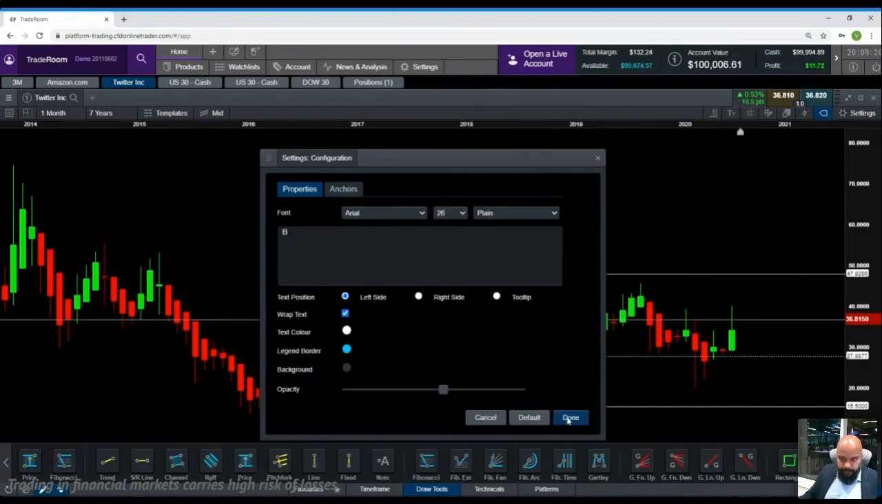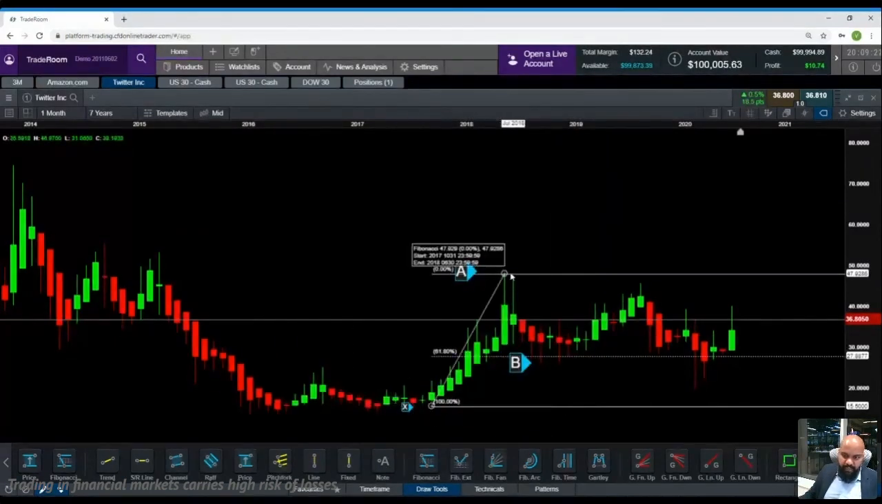So now we have XAB. Now it has to give me my C point. If you'll remember, the C point happens somewhere between 38.2 and 88.6. Okay, let's look at it now.